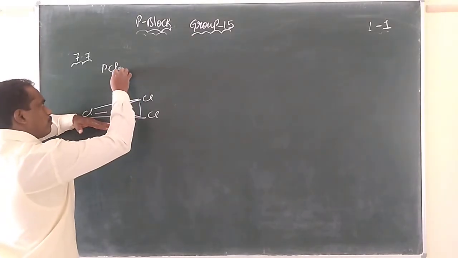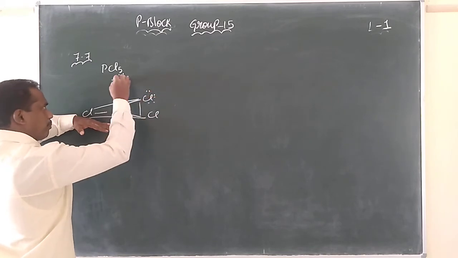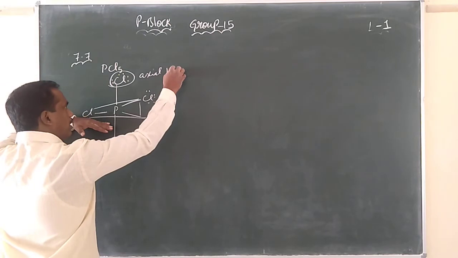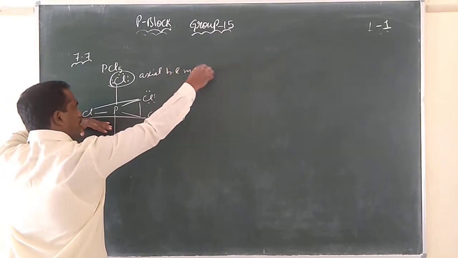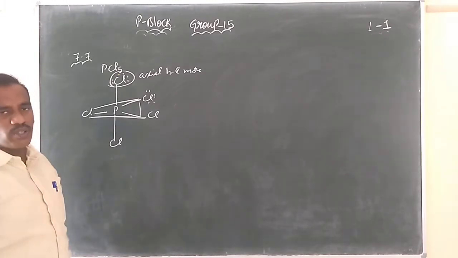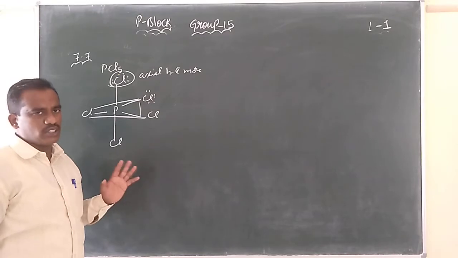In order to overcome the lone pair repulsion, the axial chlorine bond length will be more than the equatorial chlorines. Regarding the reactions, please go through the textbook.